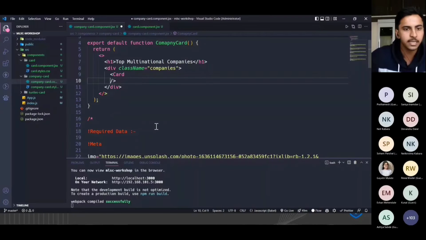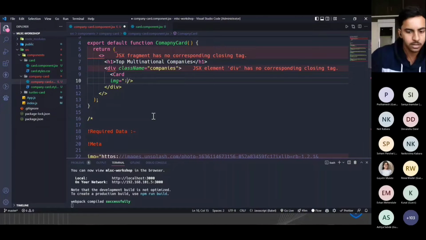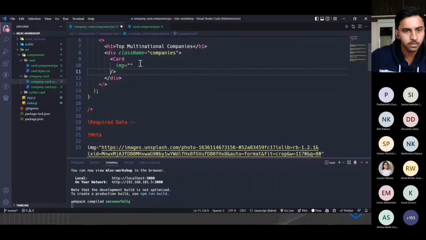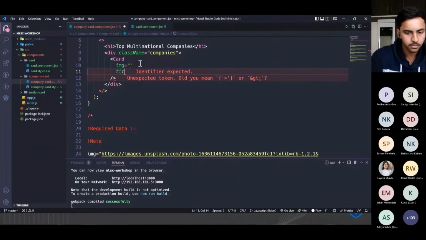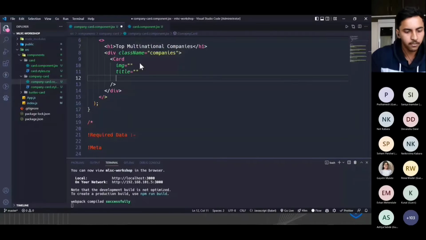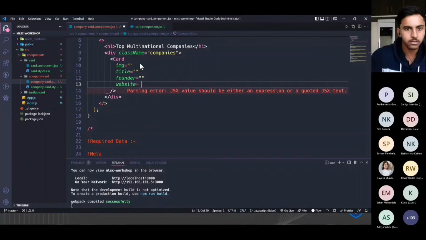The first thing is the image, so we have to pass the image attribute. After that we have title, after that we have founder, and after that we have the website link, right?